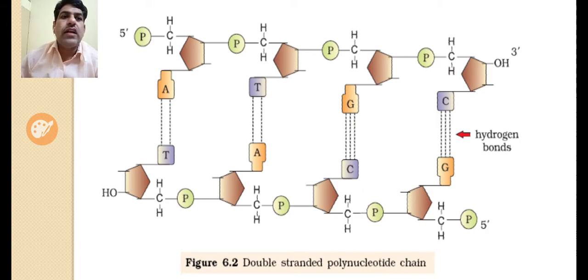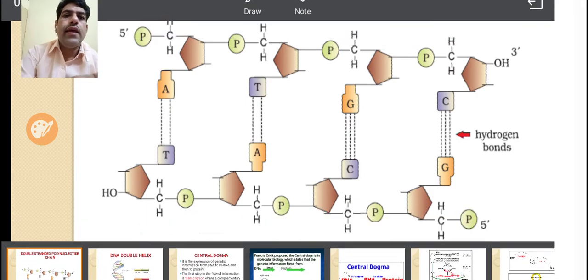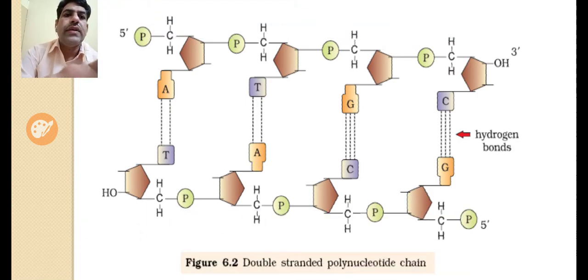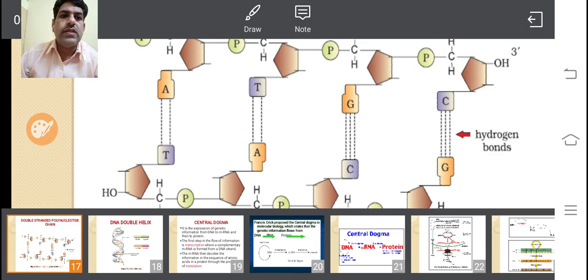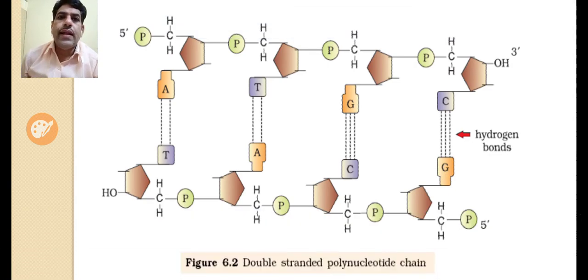Here G is joined with C, A is joined with T, meaning adenine is joined with thymine with a double bond. So adenine is always joined with thymine with a double bond, while cytosine is joined with guanine with a triple bond.